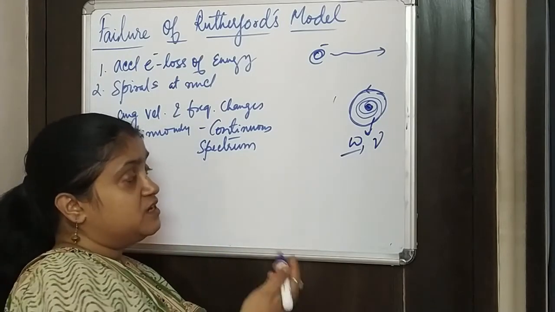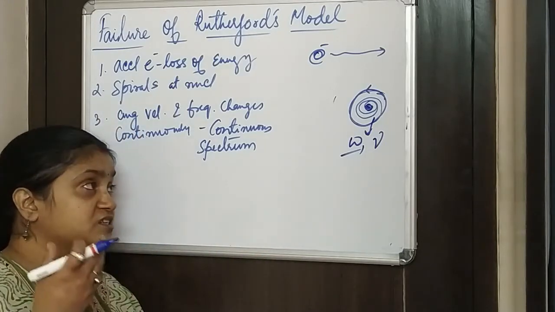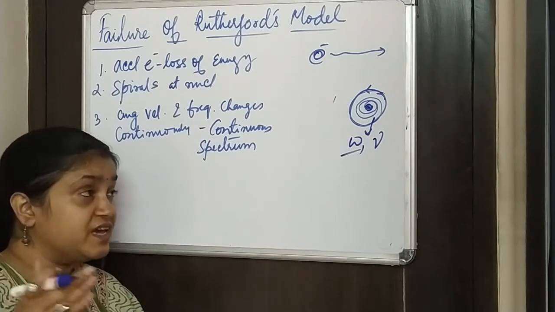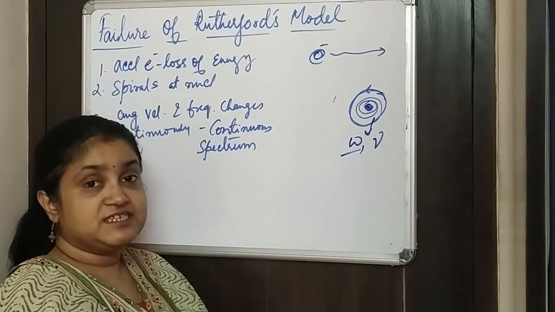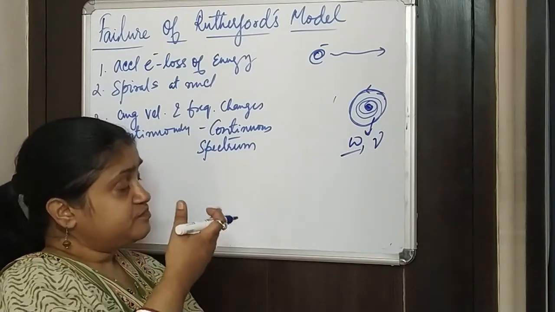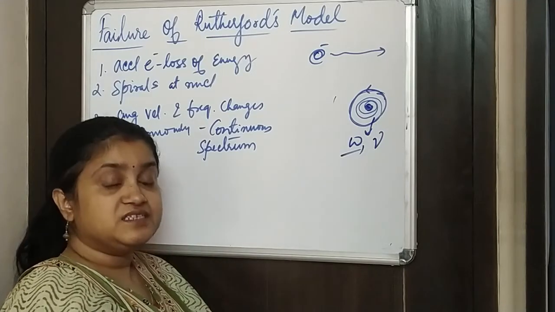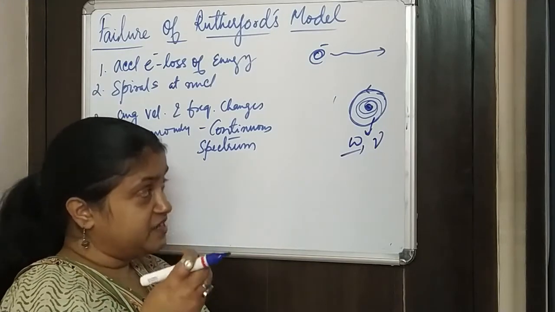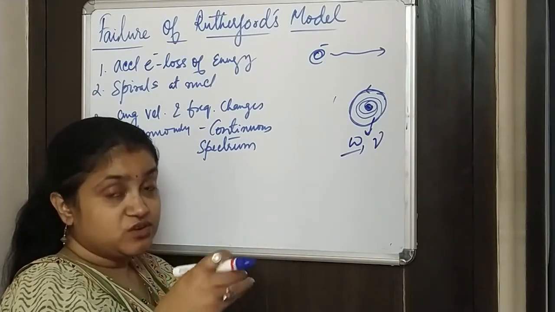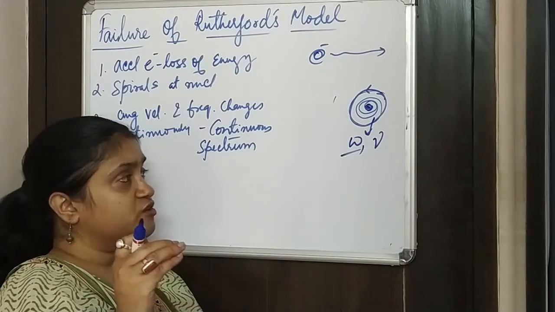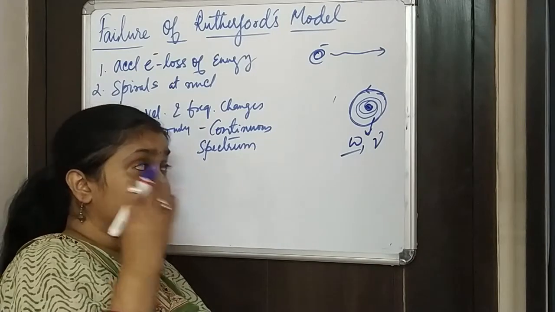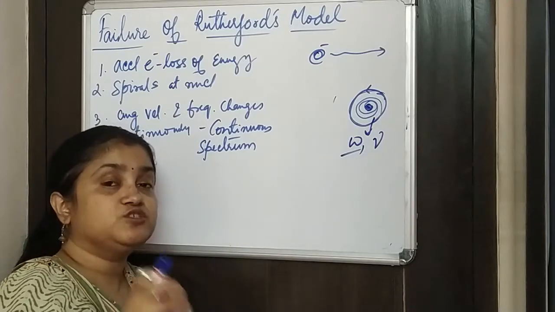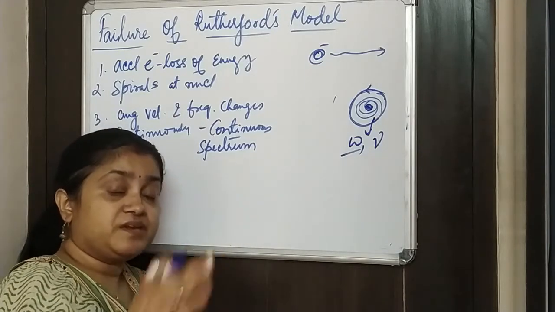But what we see in the spectrums that we get from atoms is that they are not continuous spectrums. They are particular lines. The spectrums are lines. We will have a very detailed discussion on the spectrums. But here what we see is that in atoms we have light radiation when the electron moves from one orbit to another orbit, and according to Rutherford's model this radiation must continuously change the angular velocity as well as the frequency.